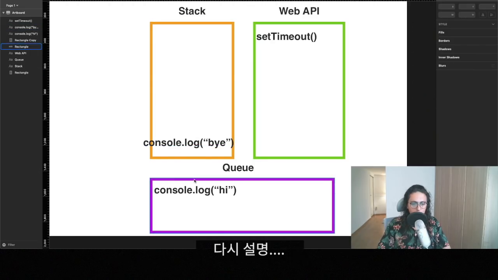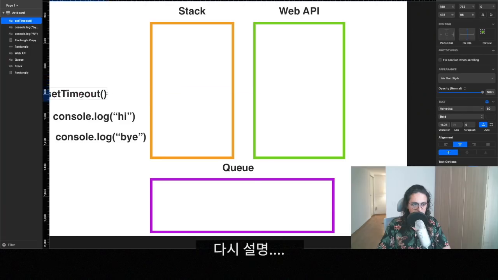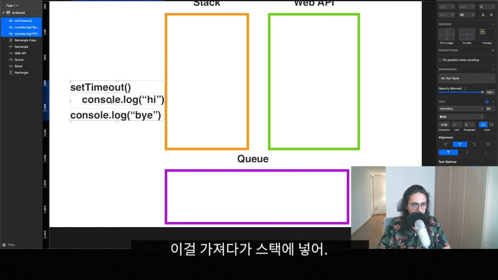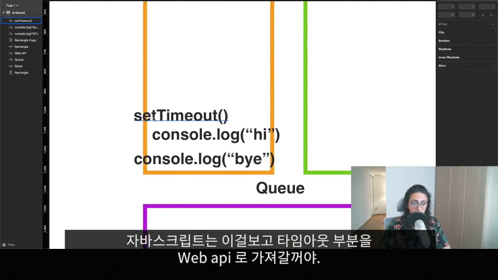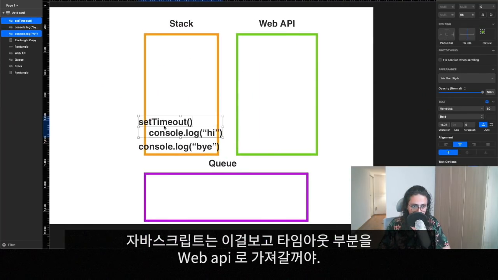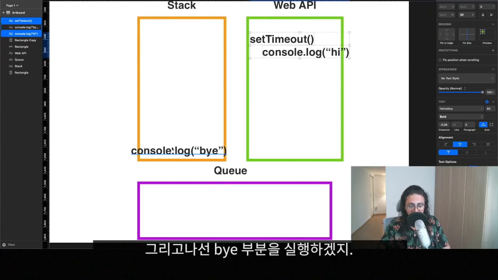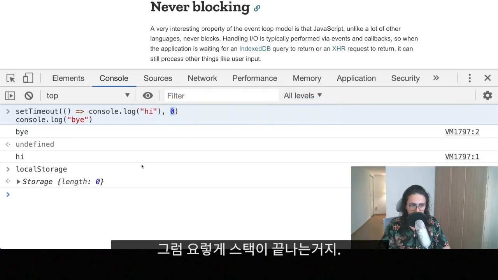So what we do here, let's do it again. Let's go back out, console.log and set timeout. All right? So what we do is that we add, imagine that this is inside of this, okay? So we take this and we add this to the stack. Boom. JavaScript sees this thing, which is set timeout, which is something that should be in parallel. So it's going to take this beautiful code and put it here on the web API box, which is the browser. That is something that the browser has to handle. All right? And then it's going to execute bye. When it executes bye, it's going to pop it off the stack and it's finished.